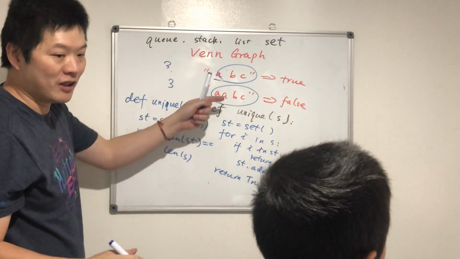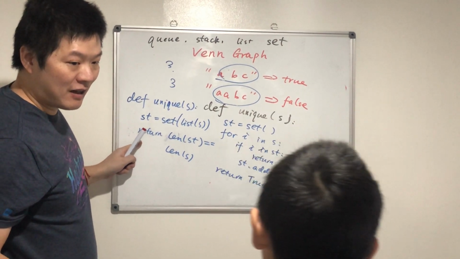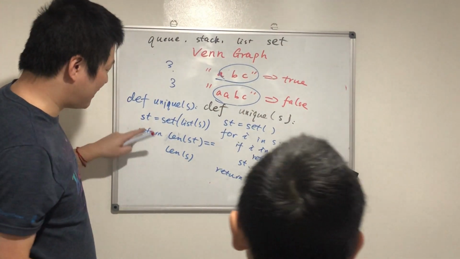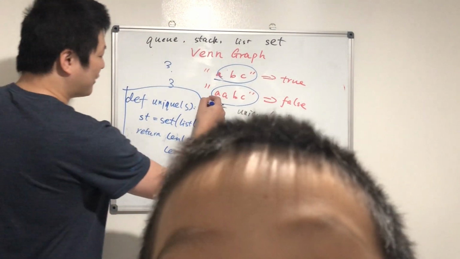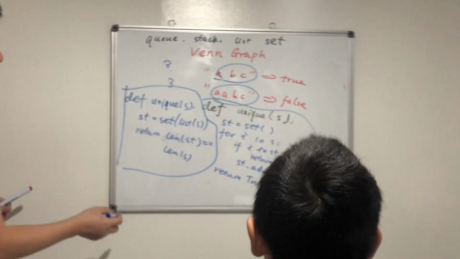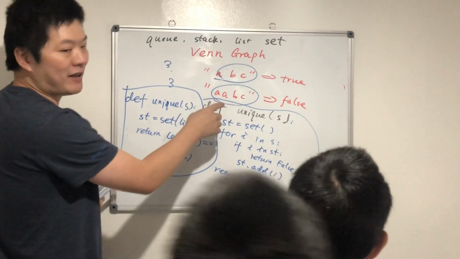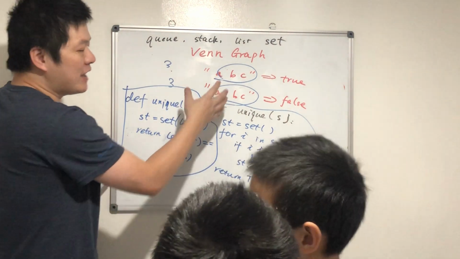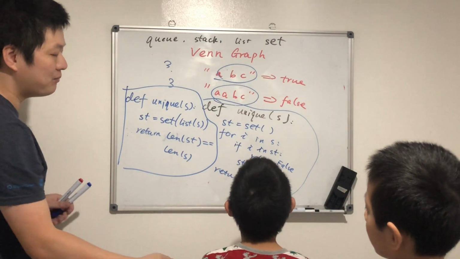They are not equal. Am I right? So you see, this is one quicker way of doing that. This is the traditional way of checking for duplicates, whether this string contains only unique characters. Do you get it?